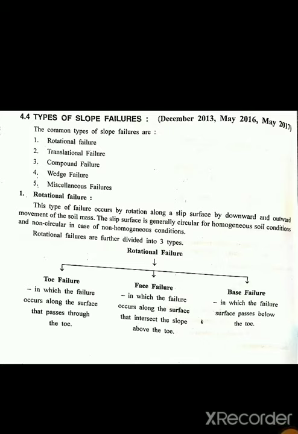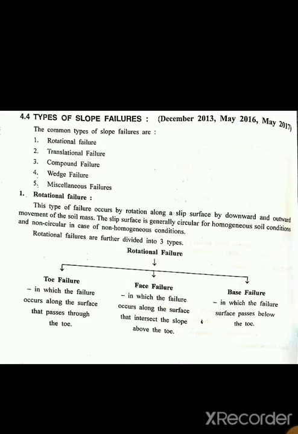Hello everyone. In our soil mechanics, today we are going to see our next remaining topic, types of slope failure. In our fourth chapter, stability of slope, in a previous video we saw the introduction and infinite and finite slope. So first of all, what is an earth slope? An earth slope is an unsupported inclined surface of soil mass. Earth slope may be found in nature or may be man-made.